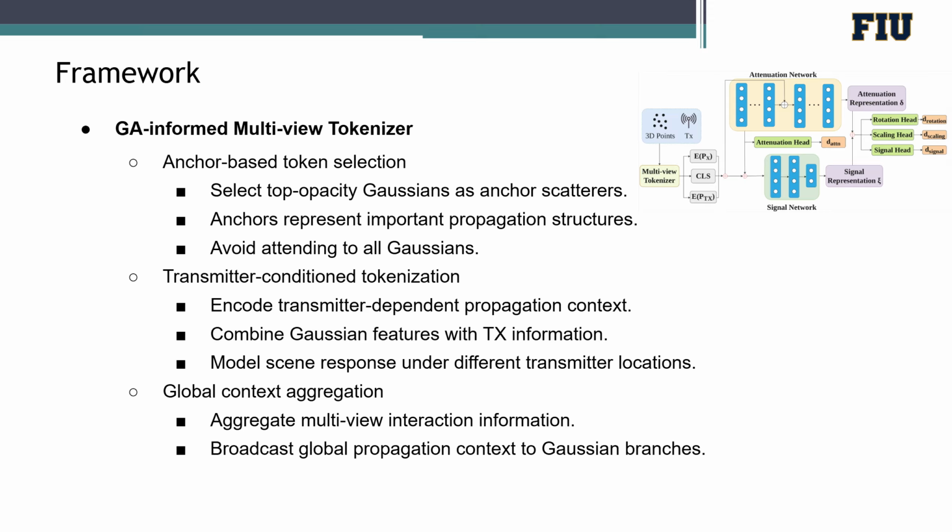Our tokenizer is also transmitter-conditioned, which is important because wireless propagation depends strongly on transmitter location. By combining Gaussian features with this information, the tokenizer can model transmitter-dependent responses. Finally, the tokens aggregate the multi-view interaction information and provide global propagation context to the attenuation and signal branches.